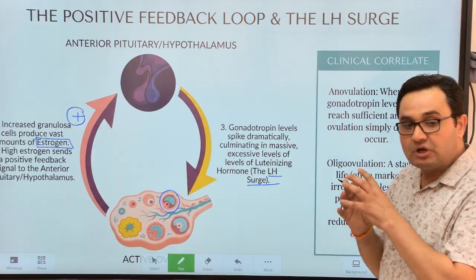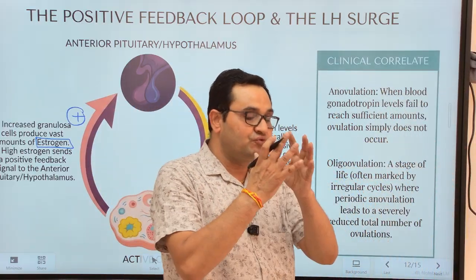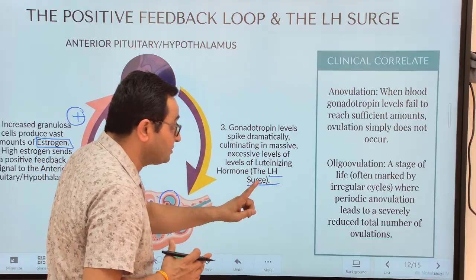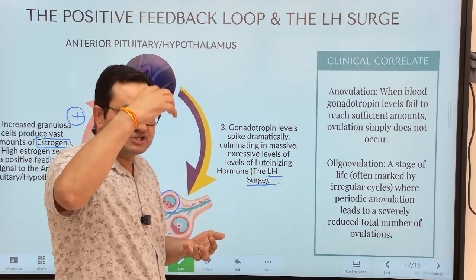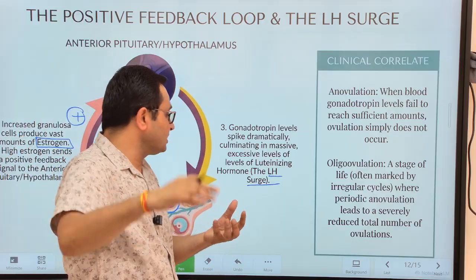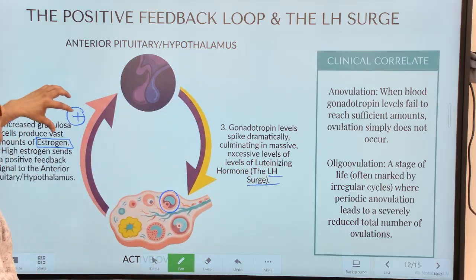So whenever the follicle is fully mature, or the Graafian follicle is there, this Graafian follicle will be acted upon by the hormone LH. That is, a high level of LH, an abrupt increase in LH hormone, is said to be the LH surge, and this LH surge is brought about by the high level of estrogen.